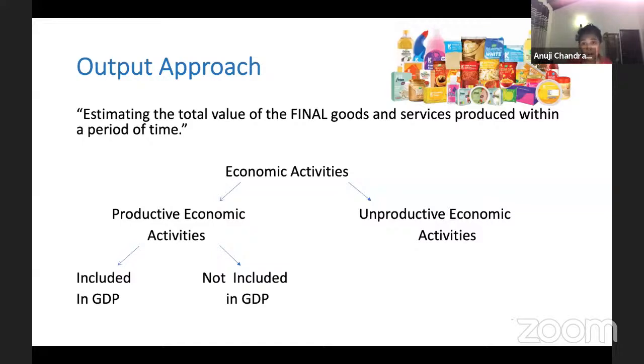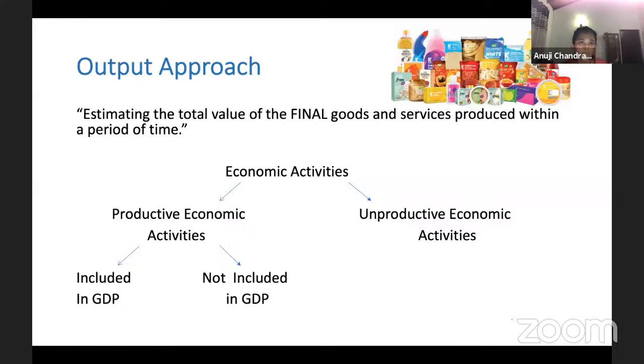But unproductive is not useful. If it's not useful, will you consider it in GDP? No. If it's unproductive, we won't consider it. It doesn't matter to us, right? Now, remember, not all productive activities are included. Unproductive activities are not included because there is no point. It is not producing any good to the economy. While productive activities, we categorize into two: those that are included in GDP and those that are not included.